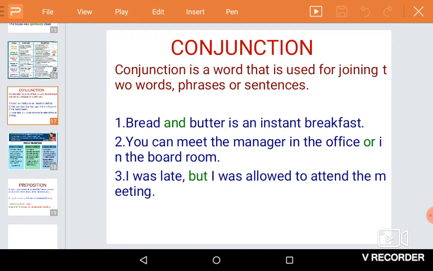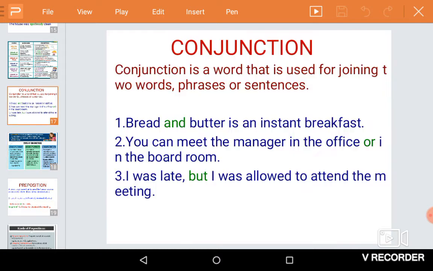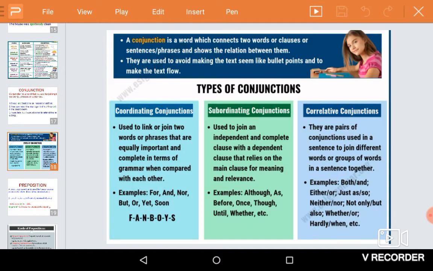Next, we are going to see the different kinds of conjunctions. First, coordinating conjunctions. These are used to link or join two words or phrases or sentences that are equally important and complete in terms of grammar when compared with each other. Equal importance, equal ranks. The same examples we can have. Bread and butter. So and here is a coordinating conjunction.